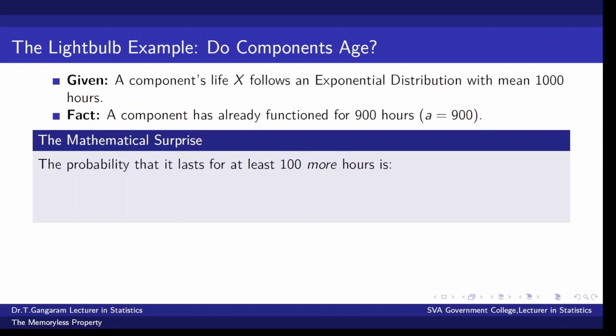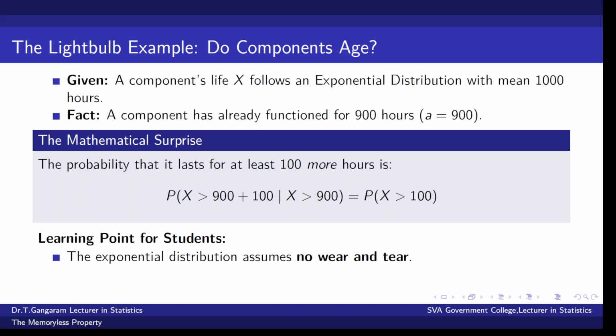The mathematical surprise is the probability that it lasts for at least 100 more hours, probability of x greater than 900 plus 100 given that x greater than 900, is equal to probability of x greater than 100. The learning point for students here is the exponential distribution assumes no wear and tear. Every moment is a fresh start for the component.